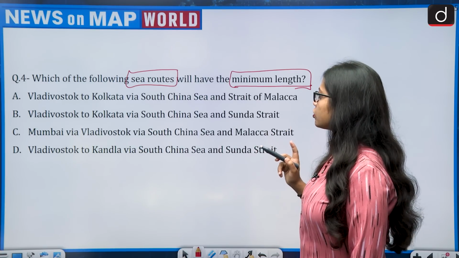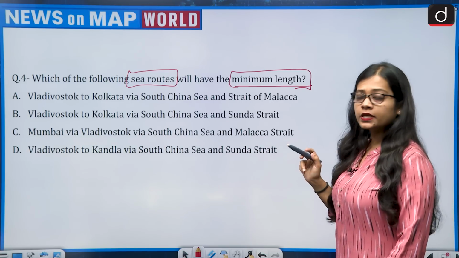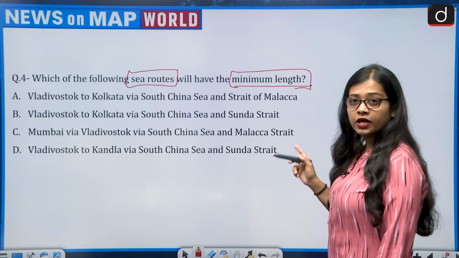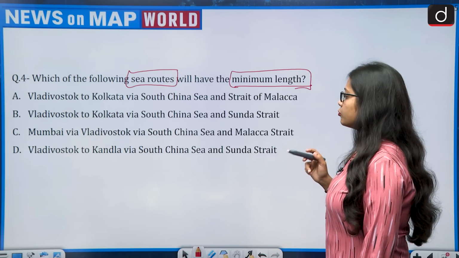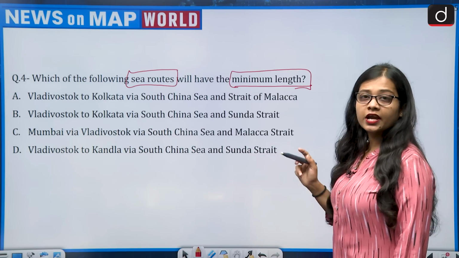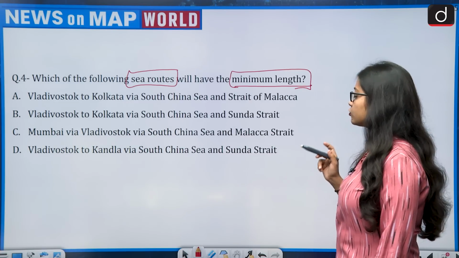First is Vladivostok to Kolkata via South China Sea and Strait of Malacca. B says Vladivostok to Kolkata via South China Sea and Sunda Strait. C says Vladivostok to Mumbai via South China Sea and Malacca Strait. And D says Vladivostok to Kandla via South China Sea and Sunda Strait.